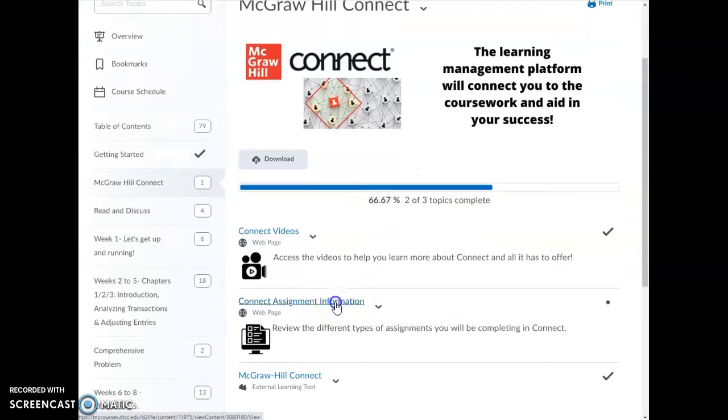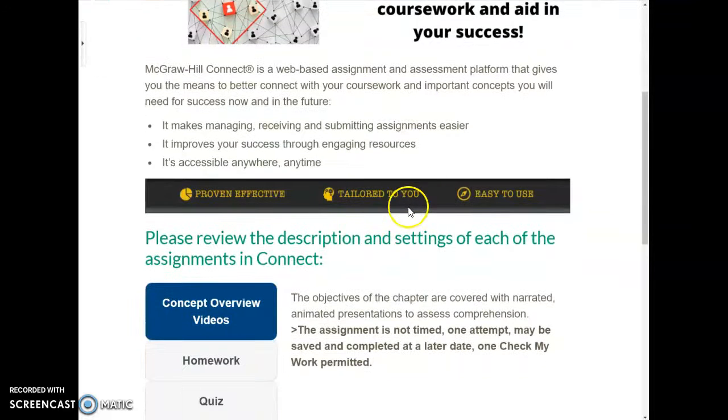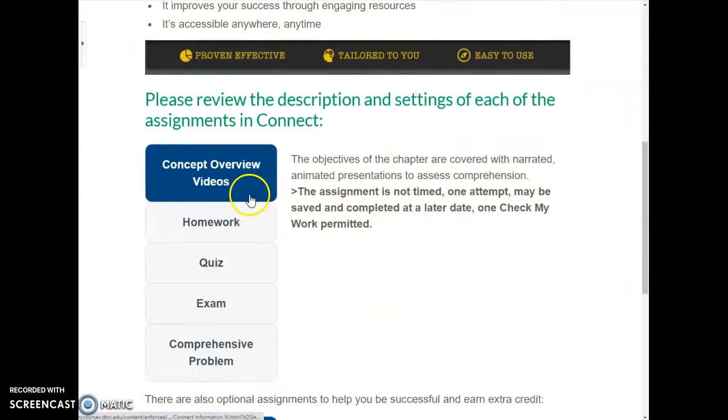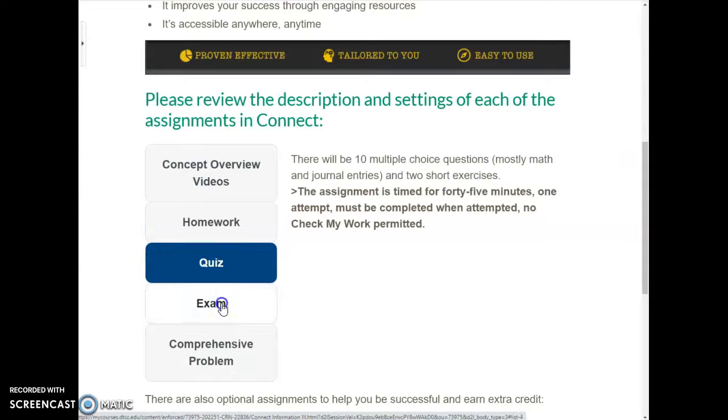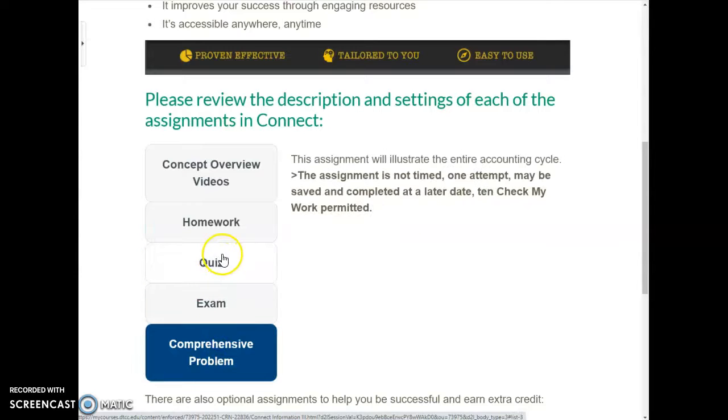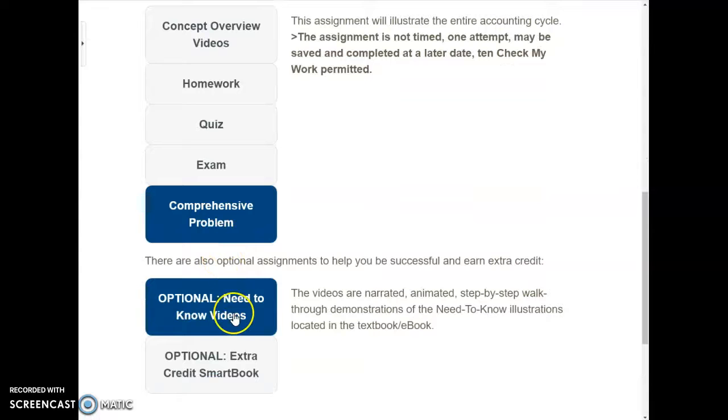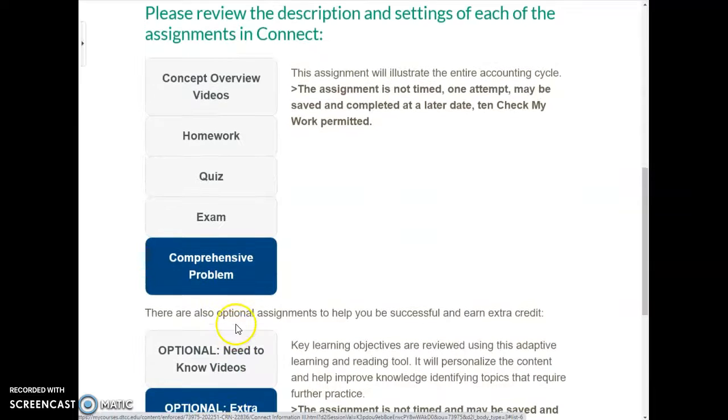It also has a link in here that tells you about your assignment information, and it tells you what kind of assignments we have, how they're structured, what kind of attempt you're given, and time frames and things like that. There are also optional assignments that you have and extra credit, so that's where this information is coming from.